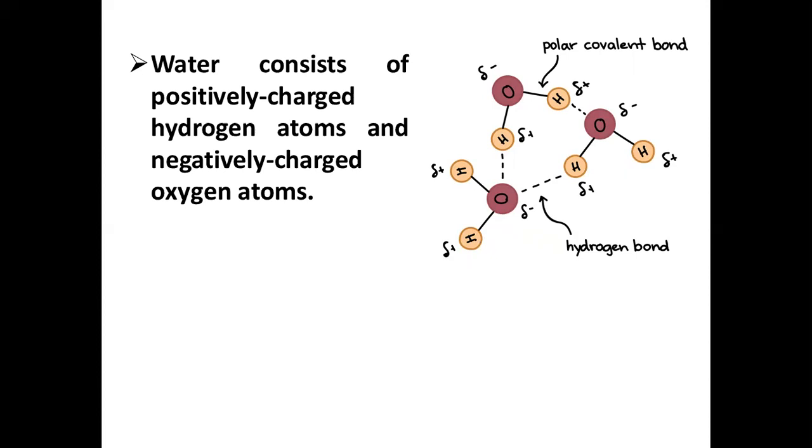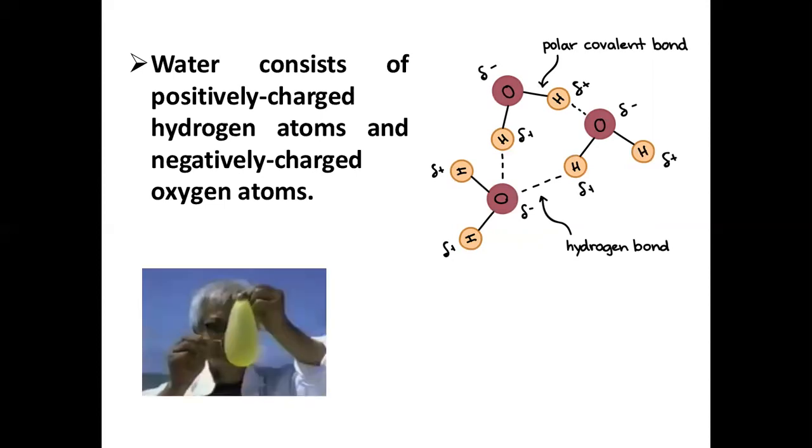So, when a neutral molecule has a positive area at one end and a negative area at the other, it is a polar molecule. Molecules attract one another based on the attraction between the positive end of one water molecule and the negative end of another.